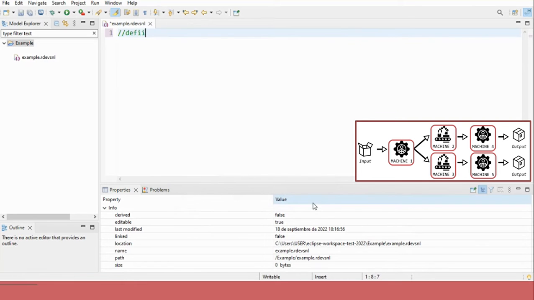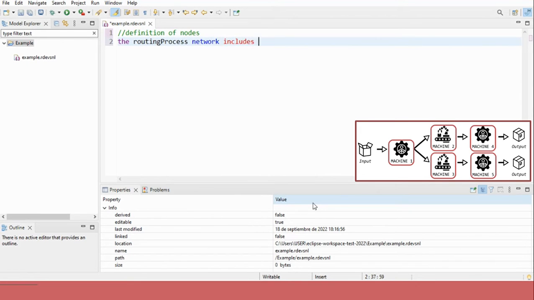Now the modeler can start writing the textual specification. In this case, it started by using sentences from the network block to define the network and the nodes that are part of it. In this case, we have 5 nodes from machine 1 to machine 5.